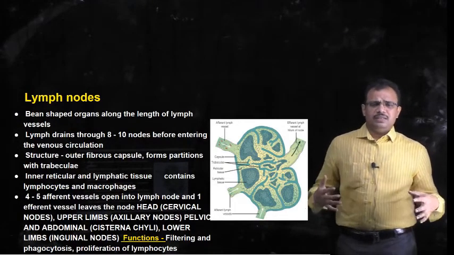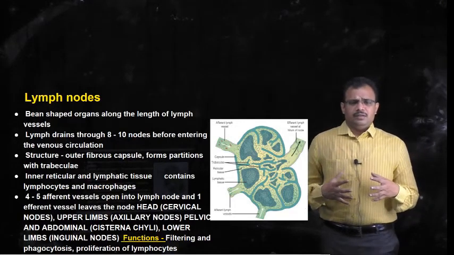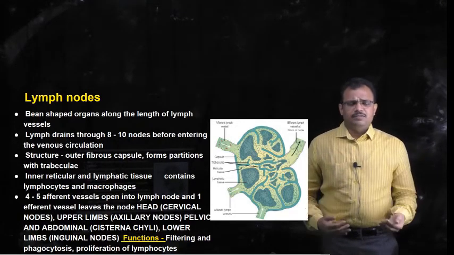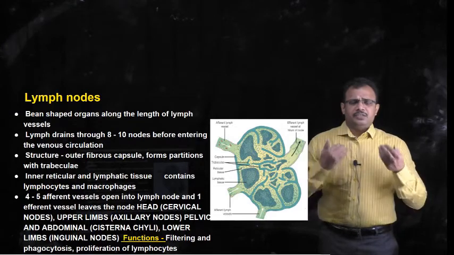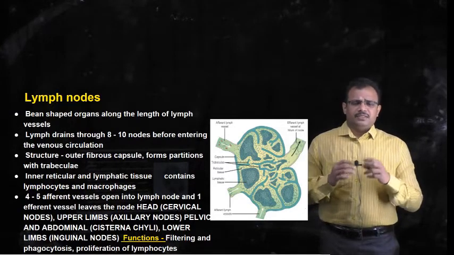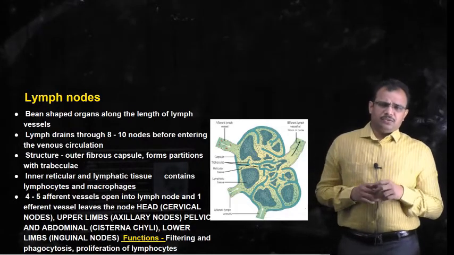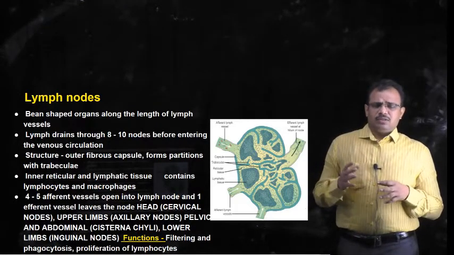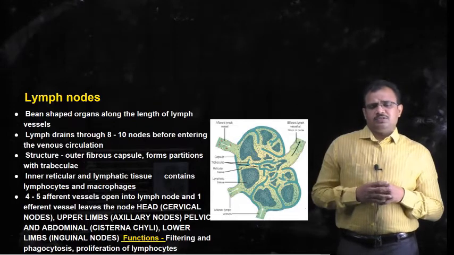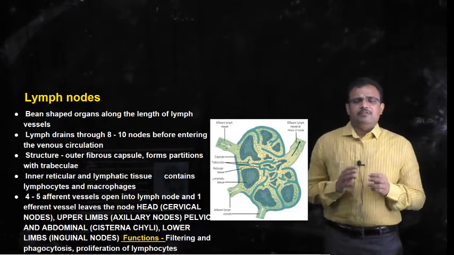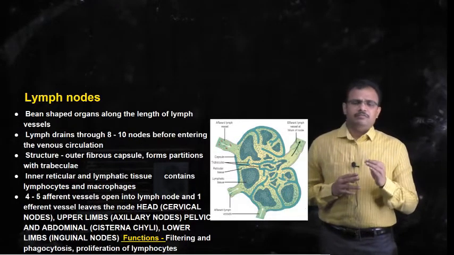So in this way, the fluid or the lymph that is collected from different regions, before it enters into the bloodstream, passes through approximately 8 to 10 nodes, and in these nodes the following functions occur. The first is filtering and phagocytosis.